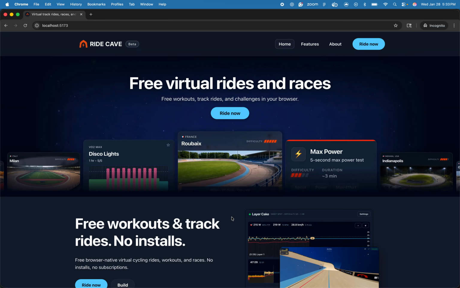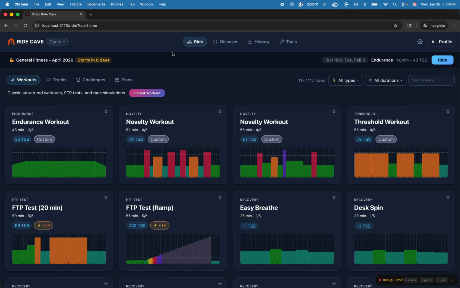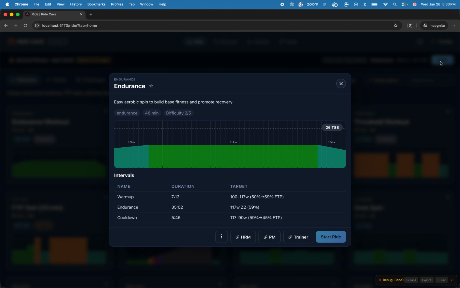Okay, this is a demo of training plans on RideCave. When you come to the RideCave experience, if you have an active training plan, you'll see it here along the top. This one I already created. It starts in 6 days, and my first ride is on Tuesday, February 3rd, and it's up here for easy access. So if you're training, you just come here and hit ride, and you can start riding.